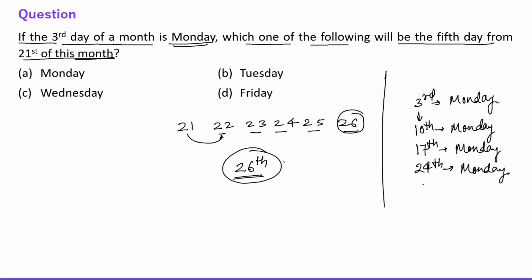Then we need to find out 26th, right? So 25th will be Tuesday, and 26th will be what? It is Wednesday, right everyone? The answer is Wednesday. Simple question, right? Now let's move to other question.